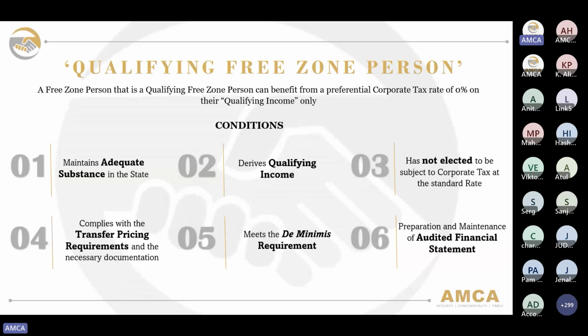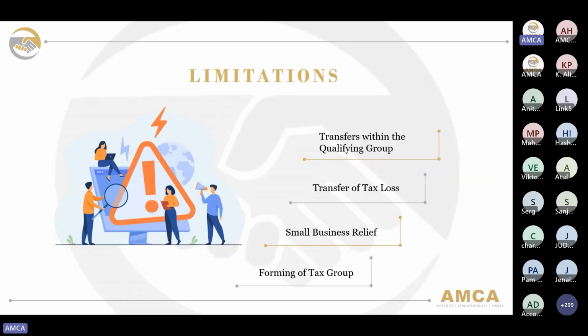If a qualifying free zone person at any time during a tax period fails to meet the mentioned conditions, it shall cease to be a qualifying free zone person from the beginning of the relevant tax period and the subsequent 4 years. So for a minimum of 5 years, it would cease to be deemed a qualifying free zone person. Although a qualifying free zone person would be subject to a preferential tax rate of 0% on their qualifying income, being a qualifying free zone person also has its own limitations.